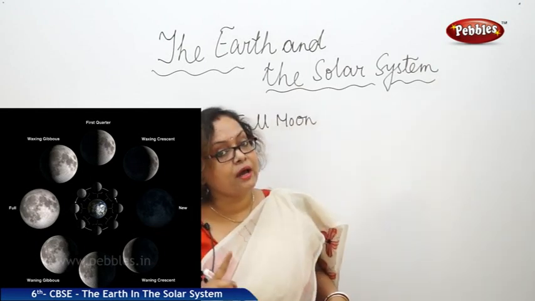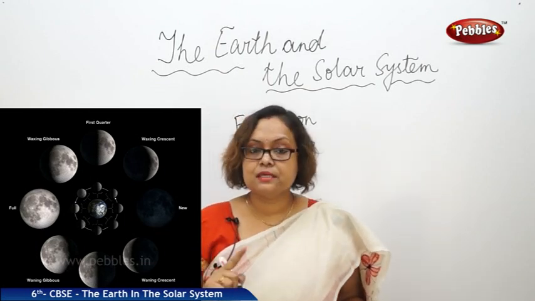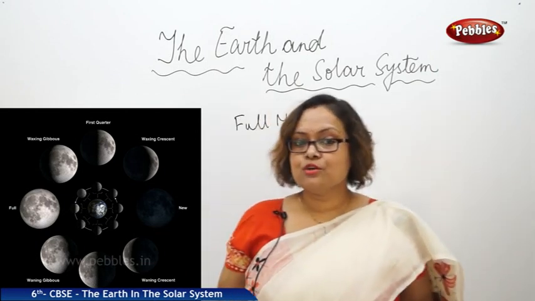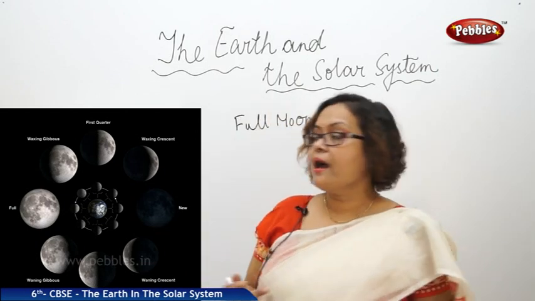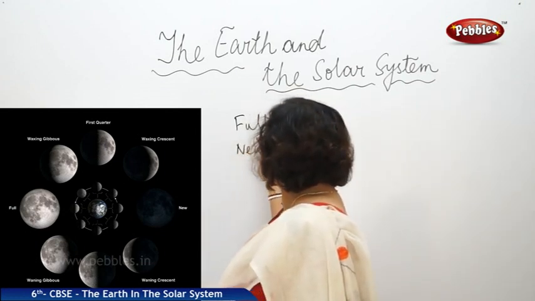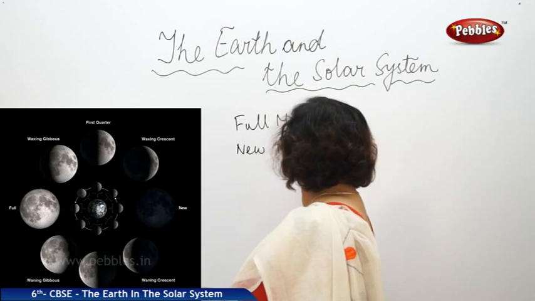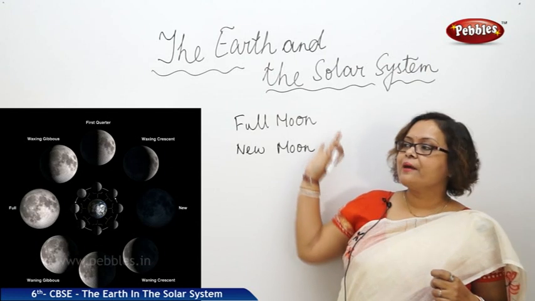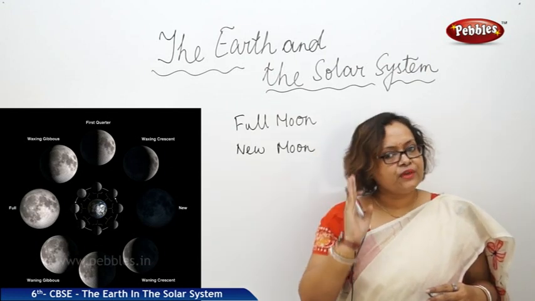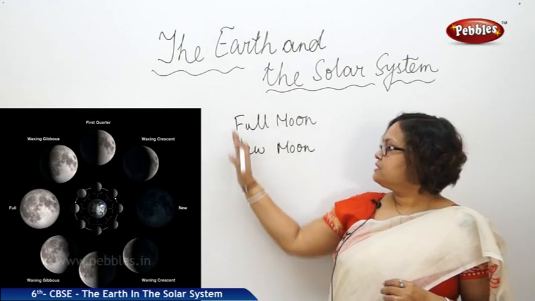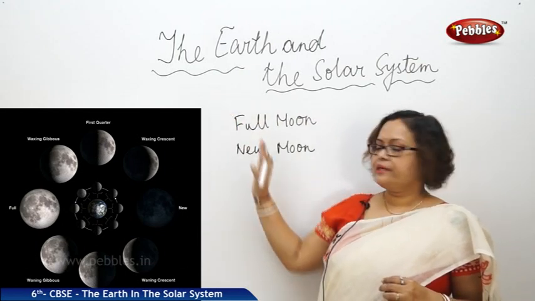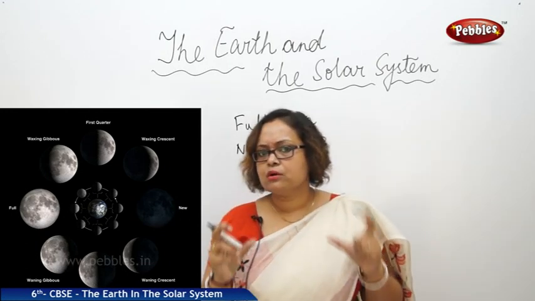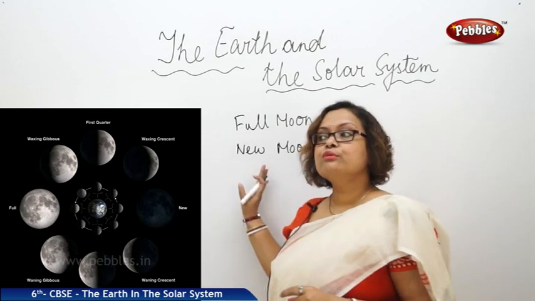Then there are some nights when we see that the moon has disappeared. There is no moon at all. You cannot find it. Those nights we call new moon. Now this new moon and full moon have a time span of 15 days. It is fixed. 15 days after the full moon, we can see the new moon. Now the terms we used here are stars and moon.